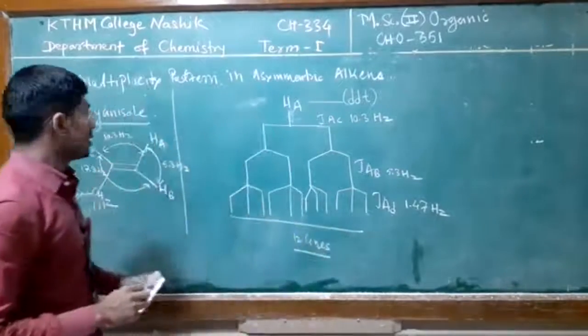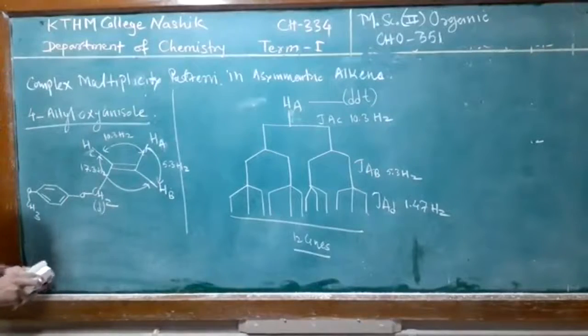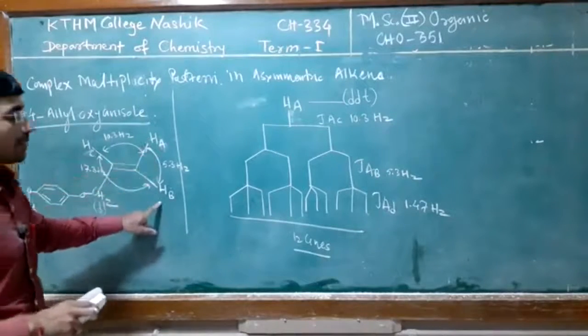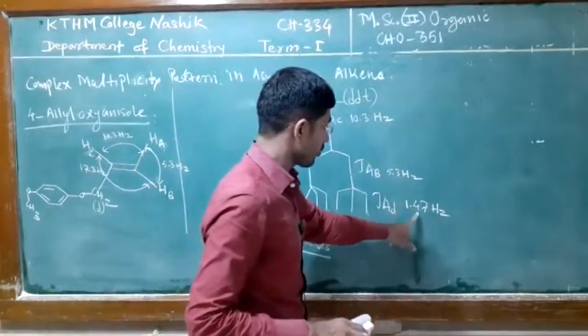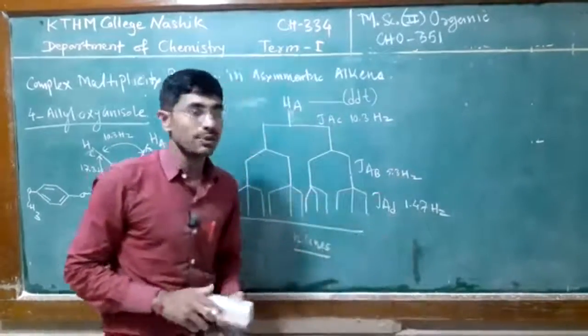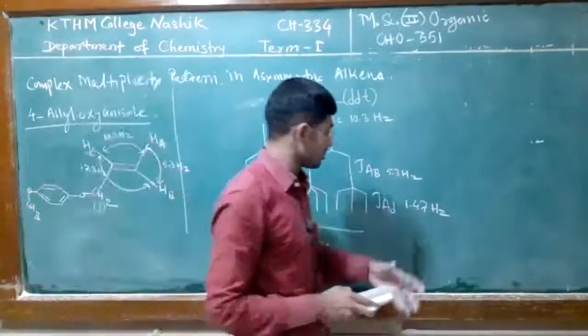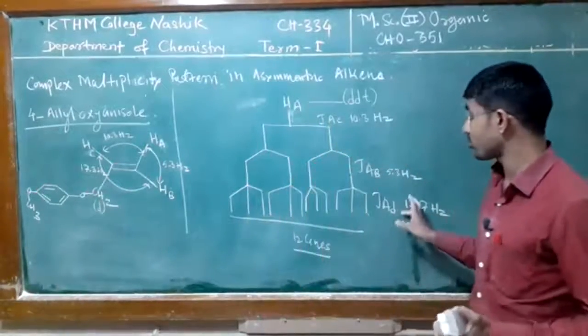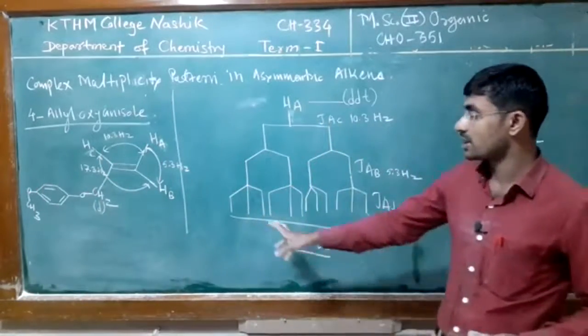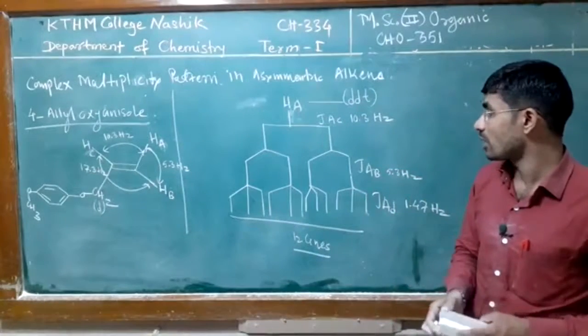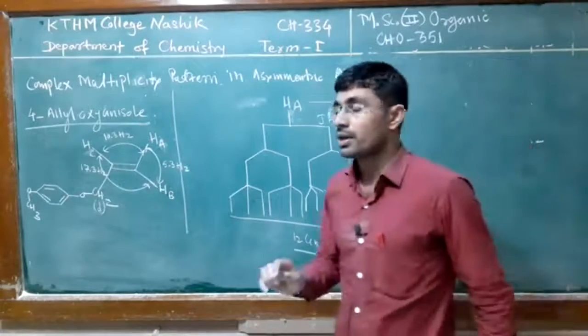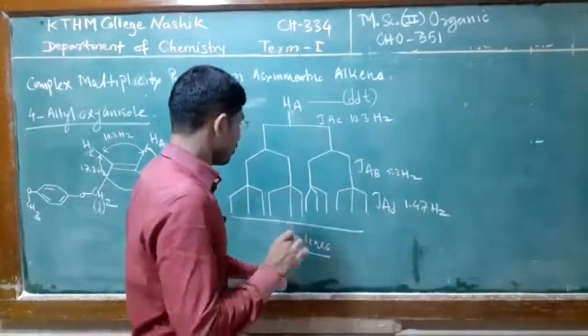But in this case JAB is 5.3 and JAD is 1.47 Hertz. This coupling constant, JAD particularly, is so small that lines overlap, and because of that you observe only 8 lines here.